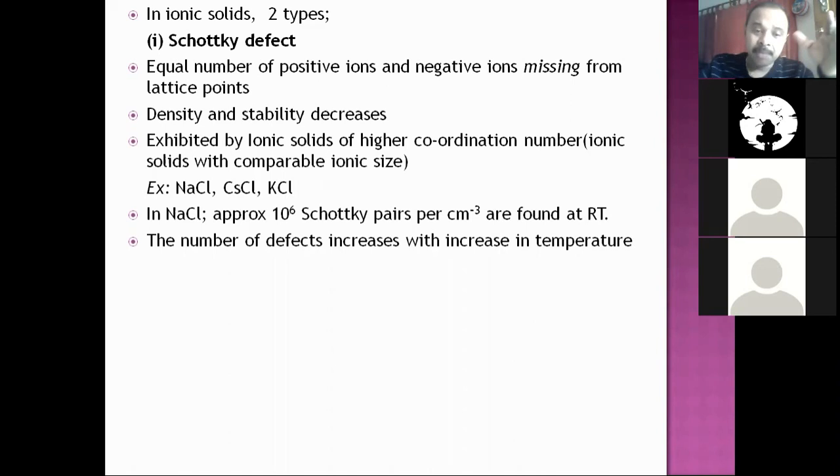Under normal conditions only, even in NaCl, there are around a million Schottky pairs. That means a million Cl minus and a million Na plus will be missing. The number of defects increases with increase in temperature, as I told you. So this is about Schottky defect.